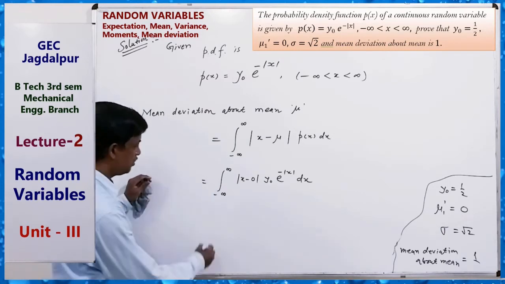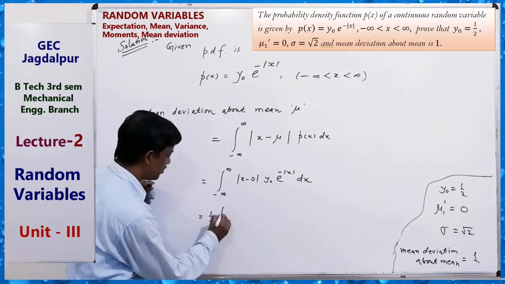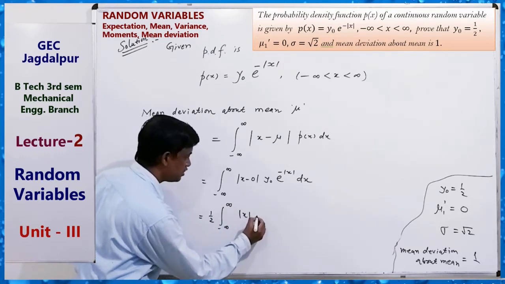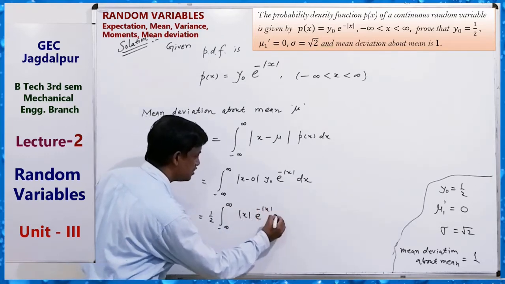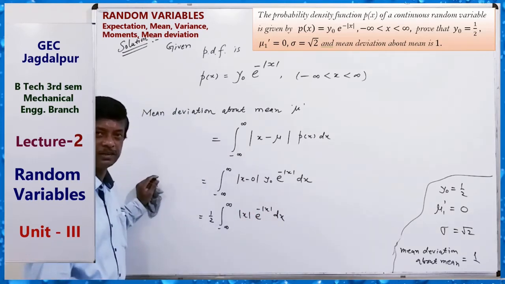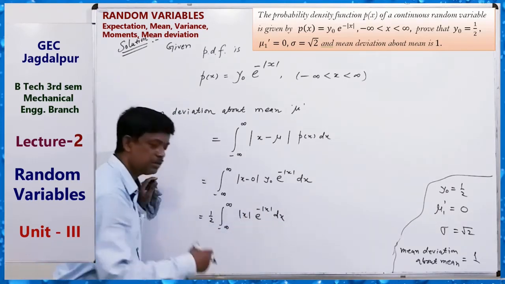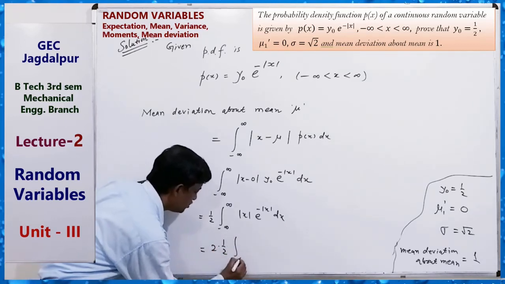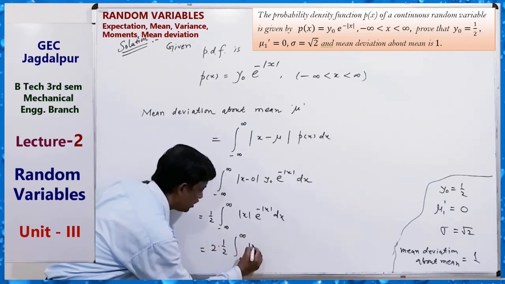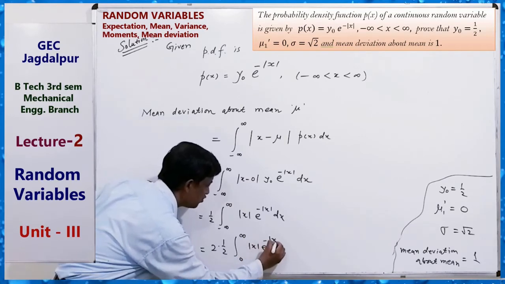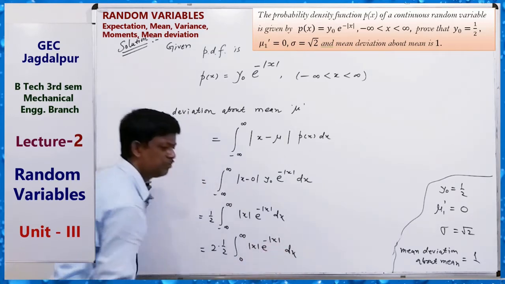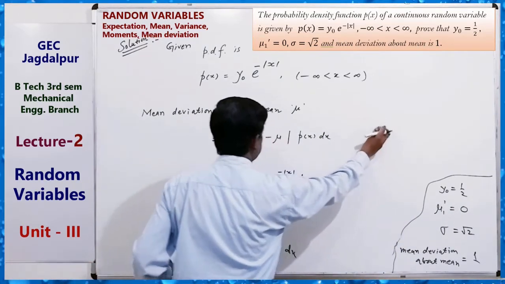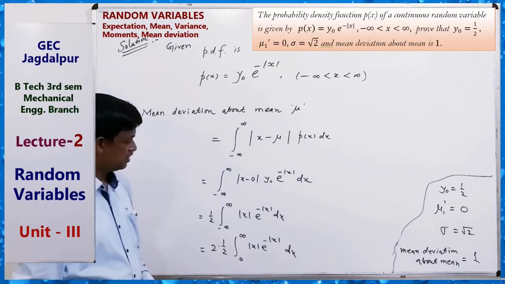y0 equals half, so half times the integral from minus infinity to infinity of mod x e to the power minus mod x dx. This is also an even function, a total even function. So 2 times the integral from 0 to infinity of mod x e to the power minus mod x dx. Solving is very simple. Okay, so what will be the value of this?